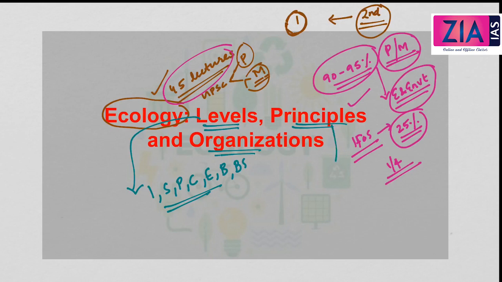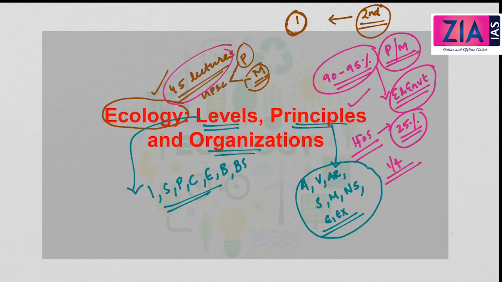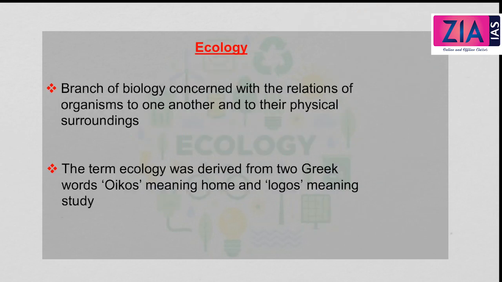Then we will discuss some important principles in ecology, like the principle of adaptation, variation, adaptive radiation. Then we will discuss speciation, mutation, natural selection, evolution, and extinction. So these are the topics which we will be discussing today in detail. So let's start the lecture.